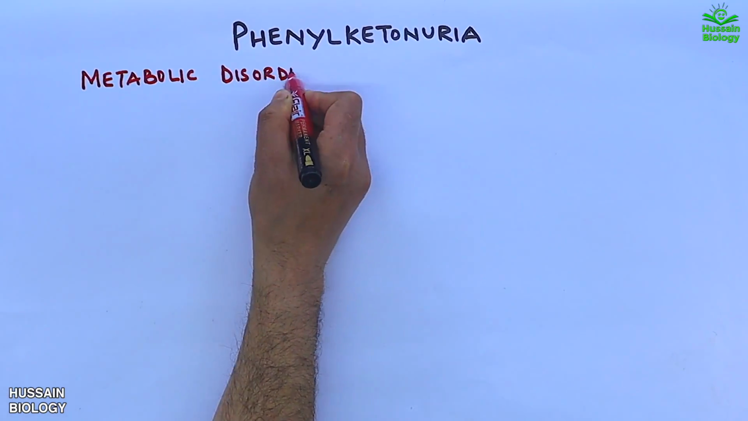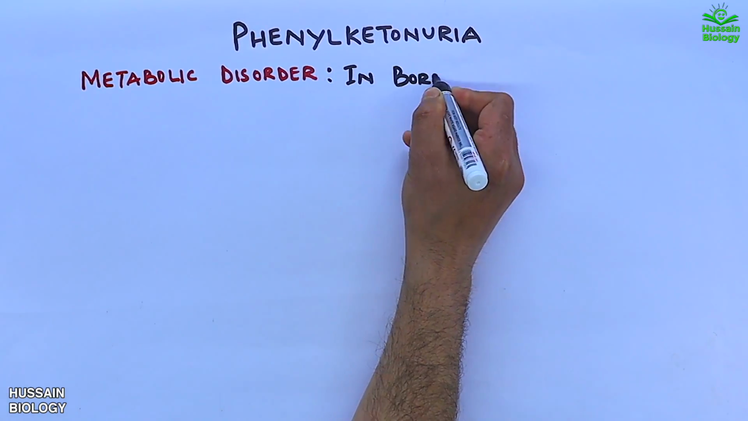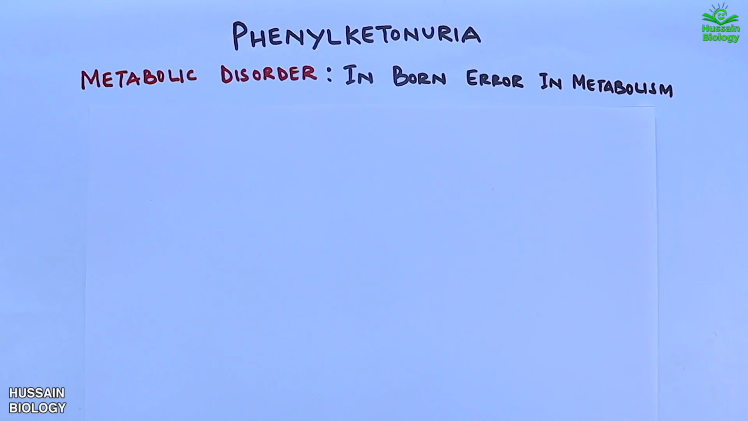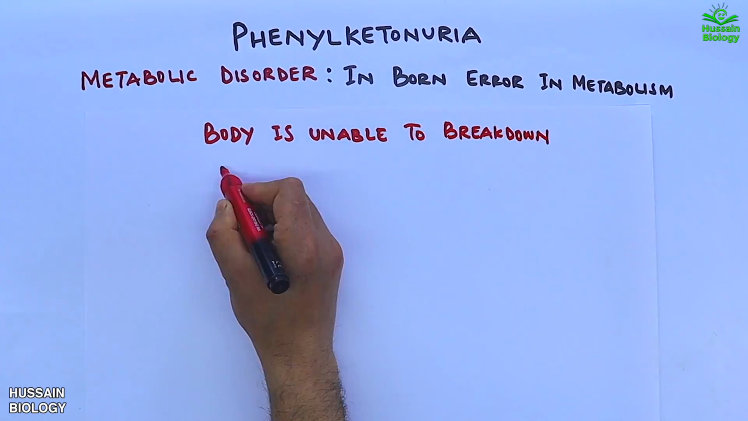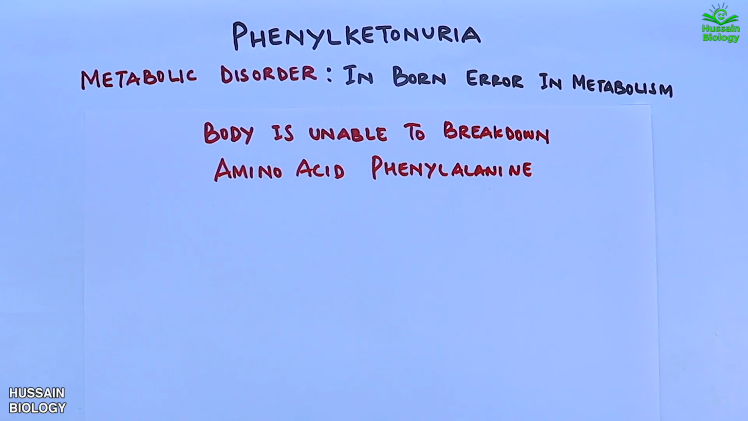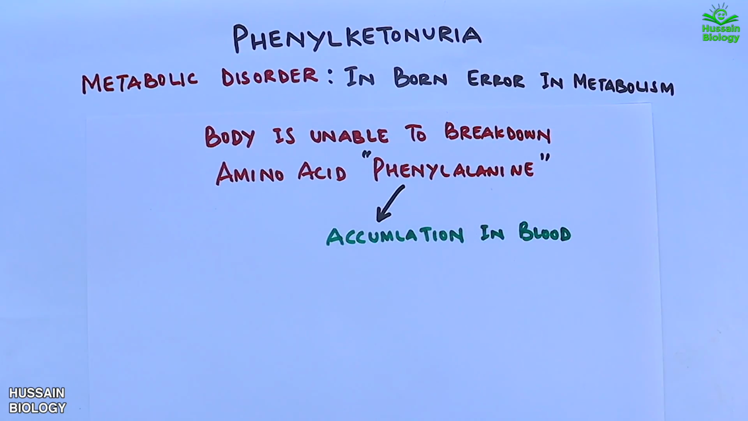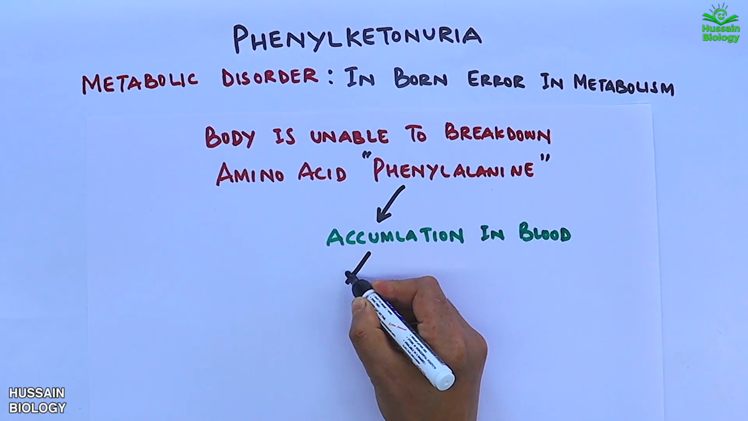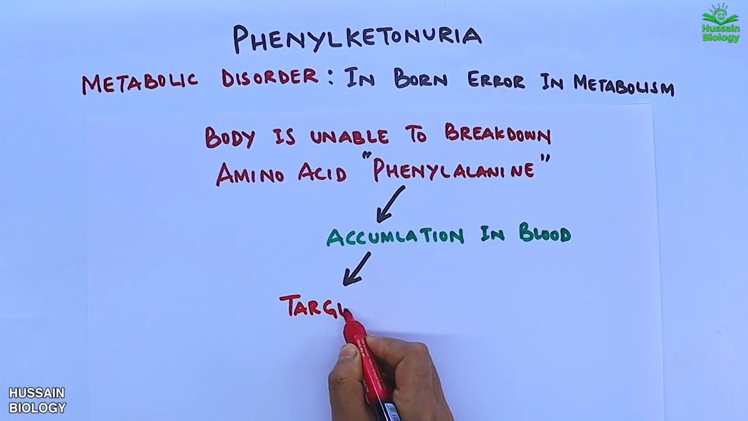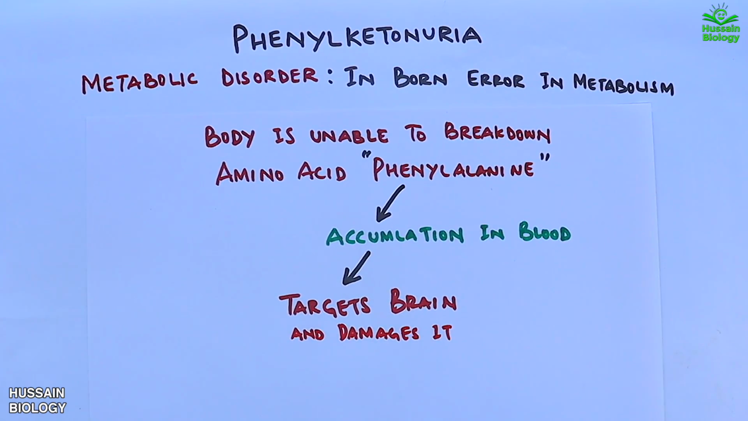In this video, we'll be discussing phenylketonuria, which is a metabolic disorder. It's due to an inborn error in metabolism, where the body is unable to break down the amino acid phenylalanine, which leads to accumulation of phenylalanine in blood. And these elevated abnormal levels of phenylalanine in blood target the brain and damage it.